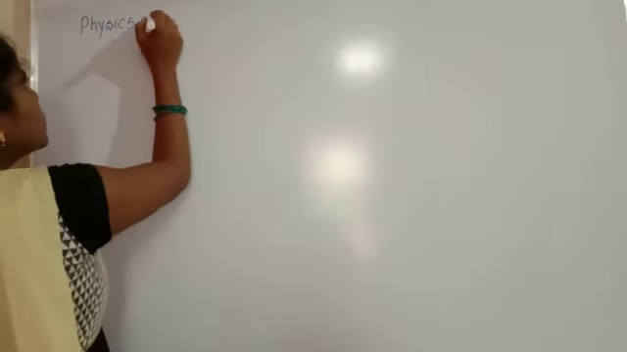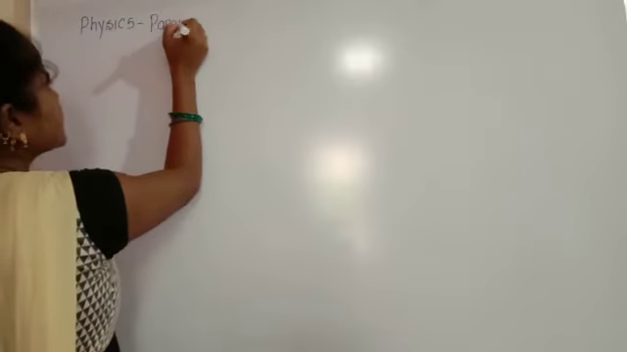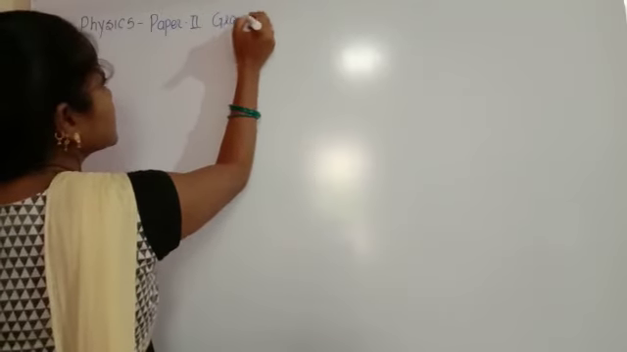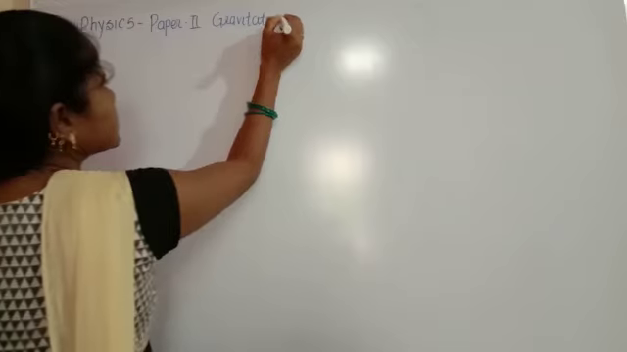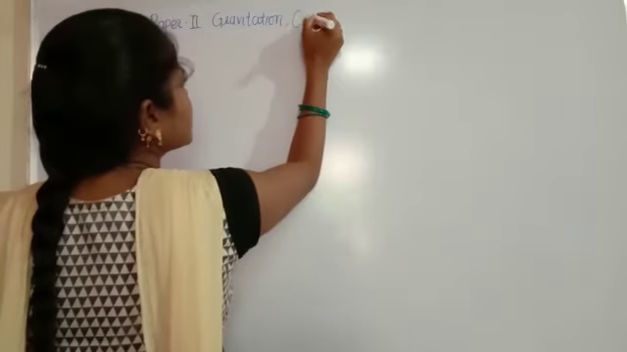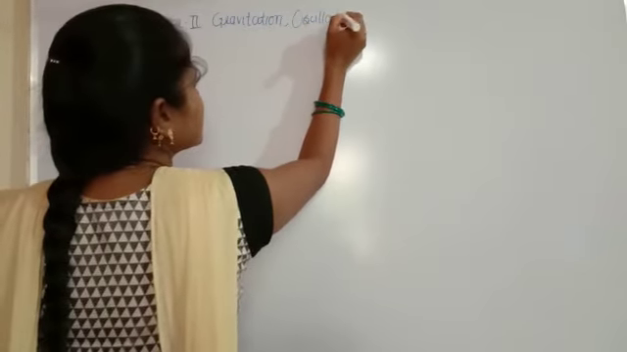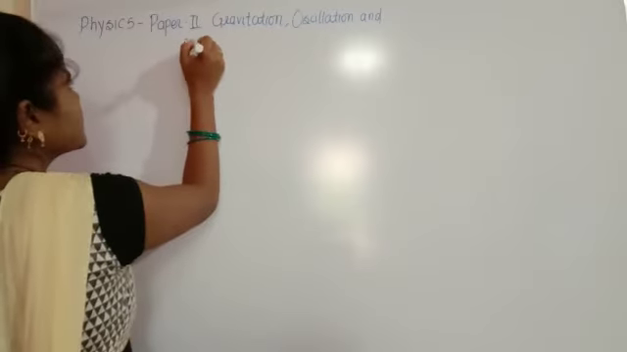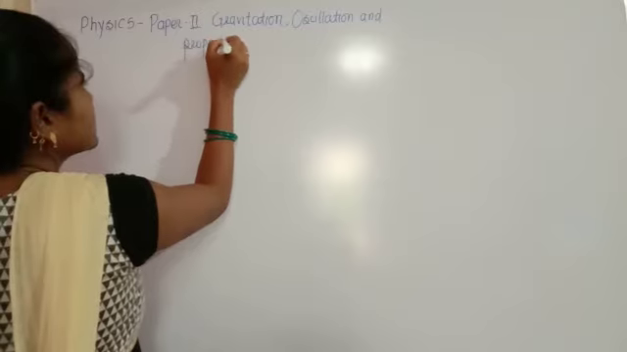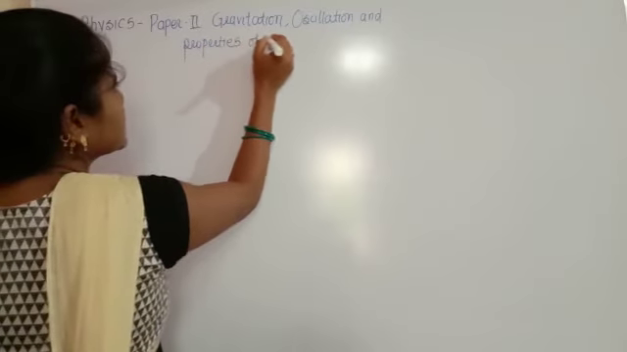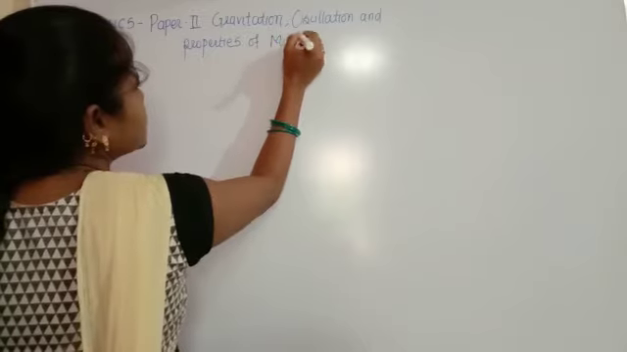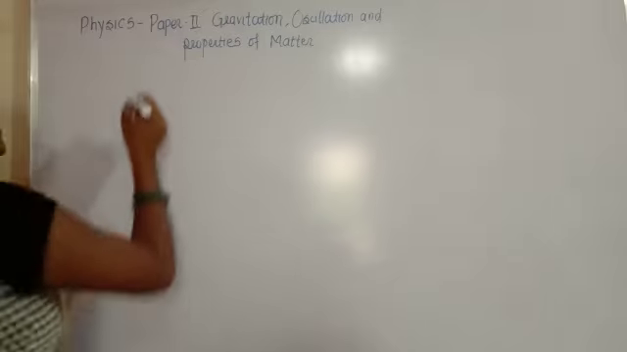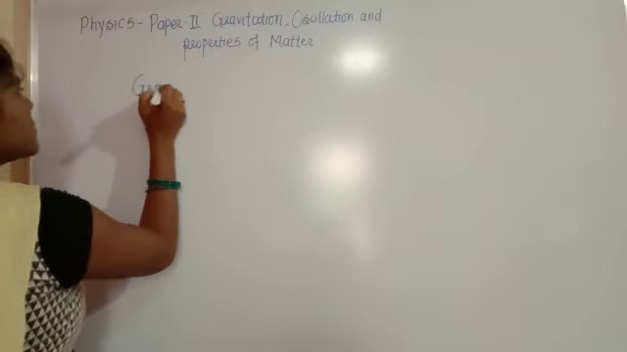So paper 2, the name of the paper is Gravitation, Oscillation and Properties of Matter. Okay, so this is the name of paper second, and in paper second we are starting first with gravitation.